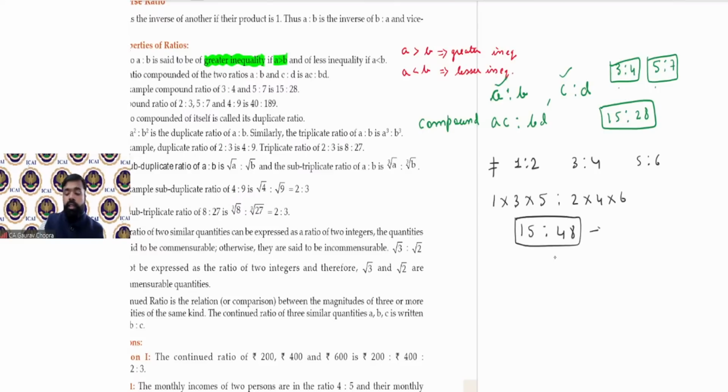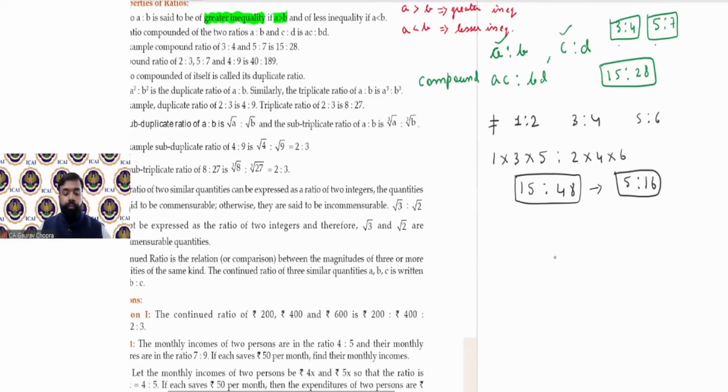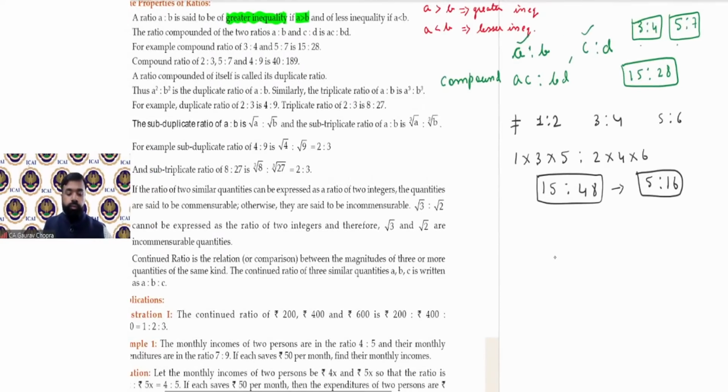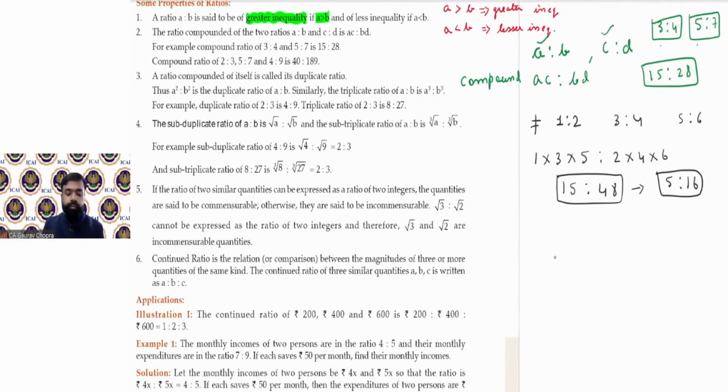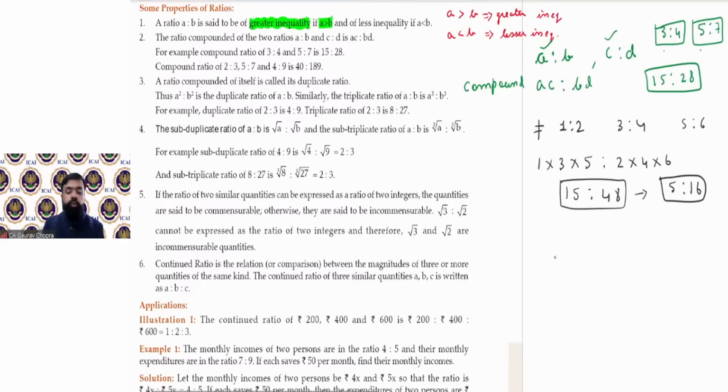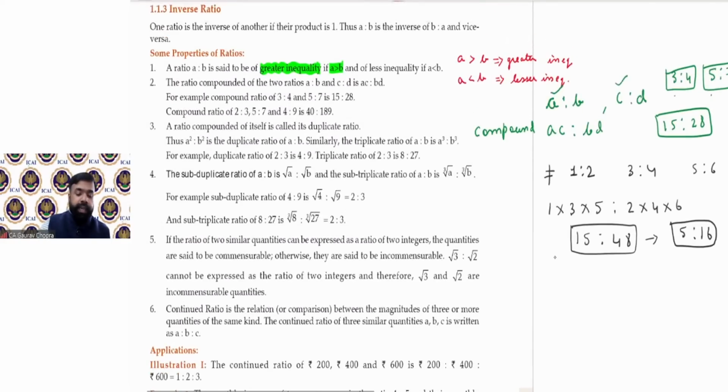After cancellation with 3, how much are we getting? 5 ratio 16. So this is the compound ratio. This was overall property number second.